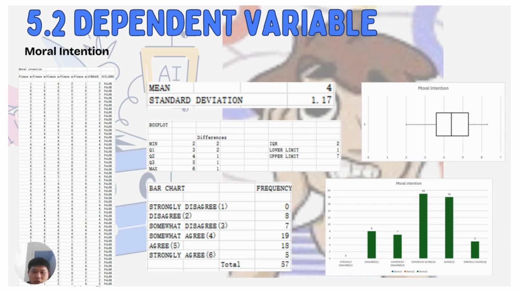We use the data difference to build our box plot. We can see the frequency 19 is somewhat agree, so we use that frequency to build our bar chart. The next part, we will do the relationship between the independent and dependent variable.